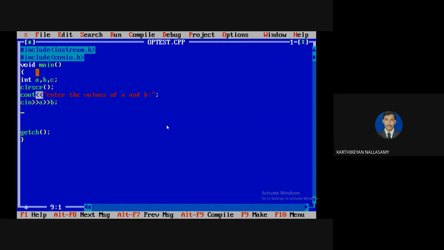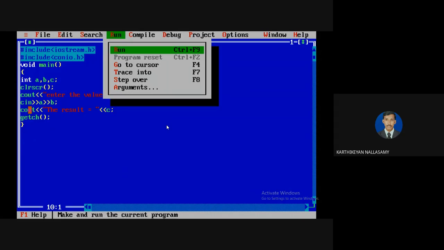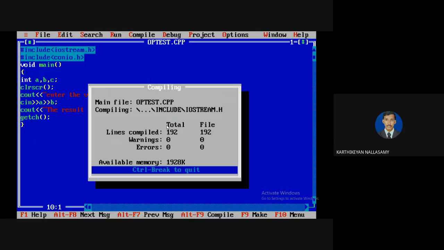You can read n number of values in a single line by separating them with the extraction operator. In Java, we use a plus symbol to concatenate output, but here it is not necessary.